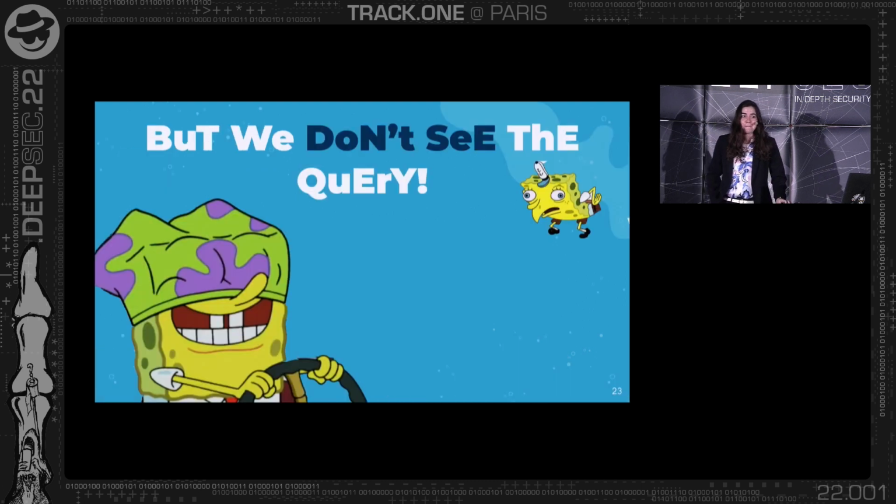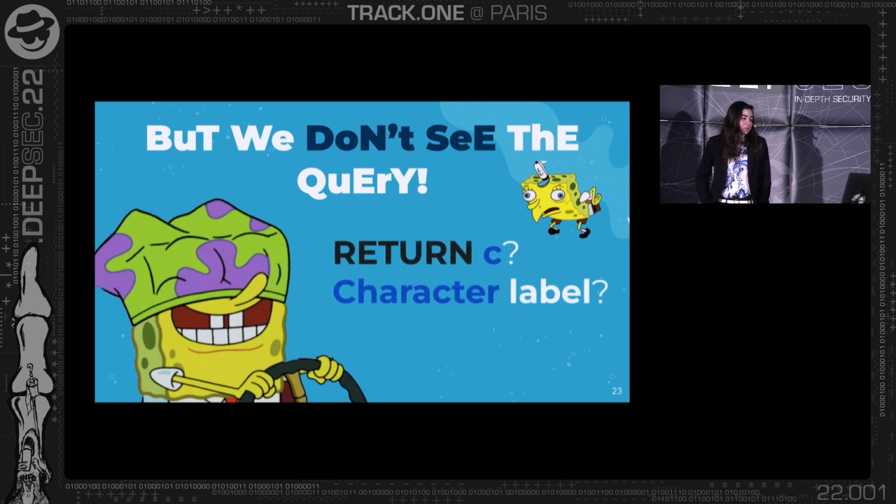But we don't see the query. I'm returning to the question that I gracefully avoided. We don't know to inject return C, and we don't know that there is a label called character in the database, because again, we're an attacker from outside, so how will we know to inject those kind of things? And this is an issue, and we're going to solve it.